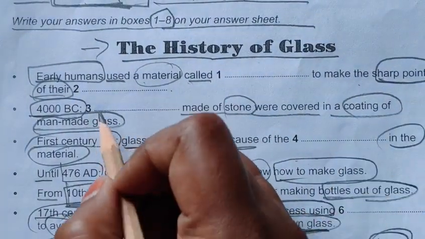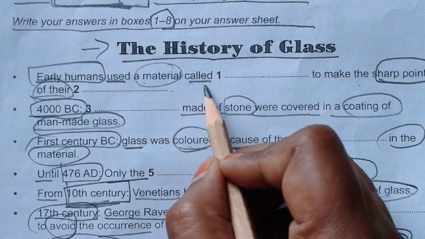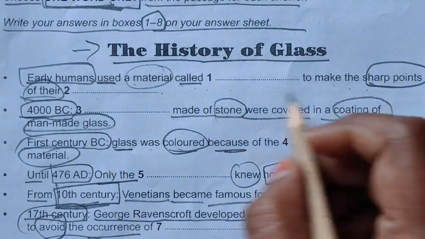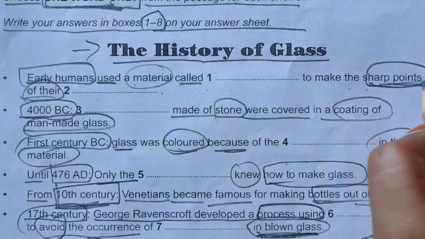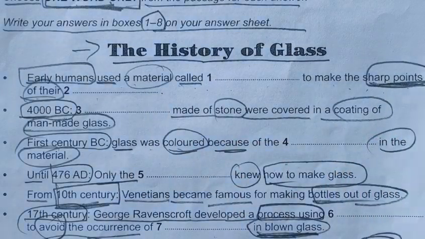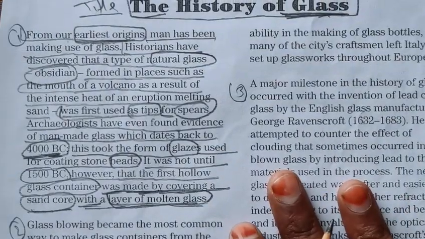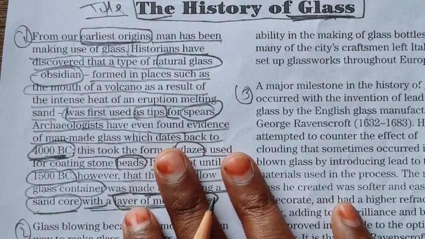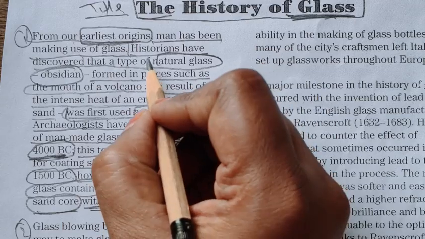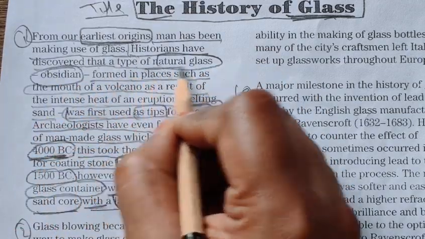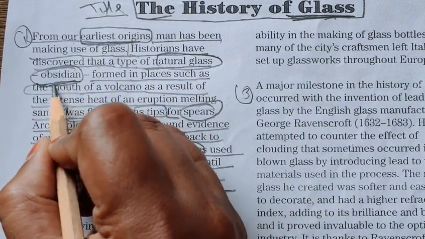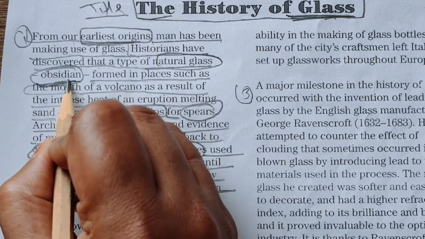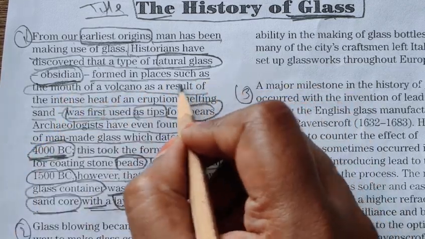So early humans used a material called dash to make the sharp point of that dash. We have seen this point. Sharp points means we have seen this word also. So in the same paragraph only we have seen early humans used material called, historians discovered that a type of natural glass, obsidian, is a material which early humans are using to make sharp points, formed in